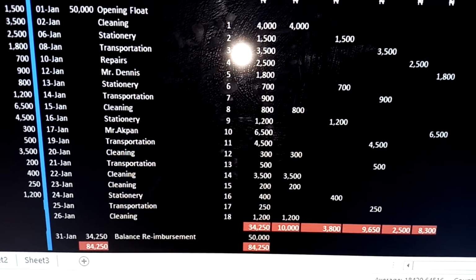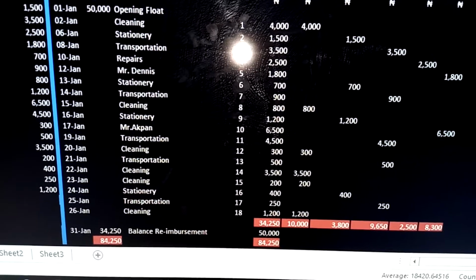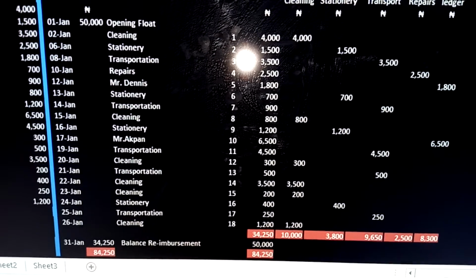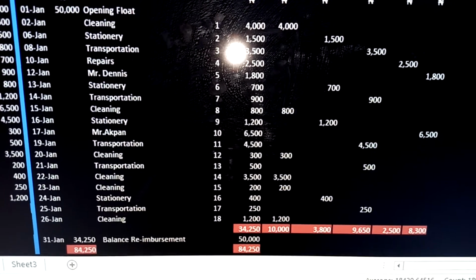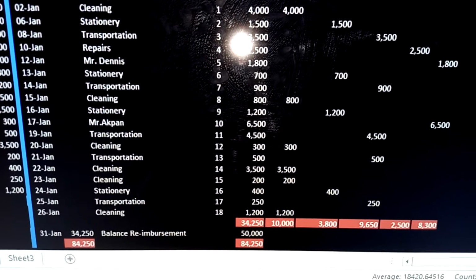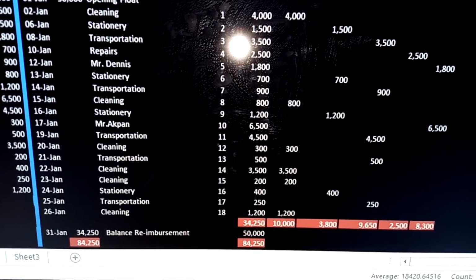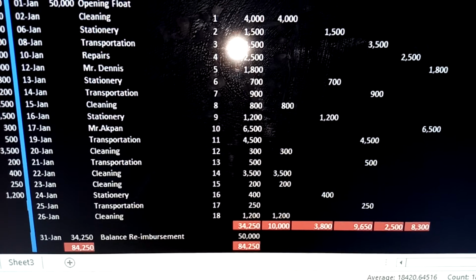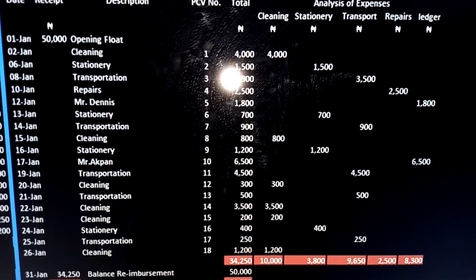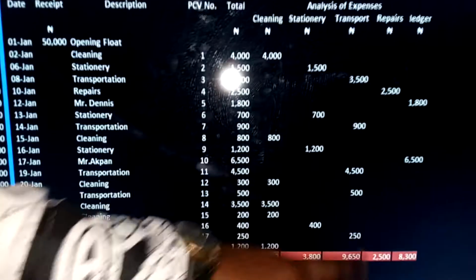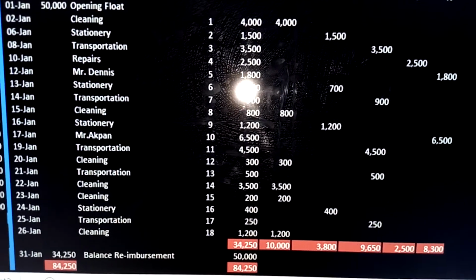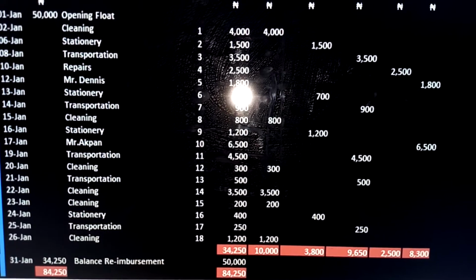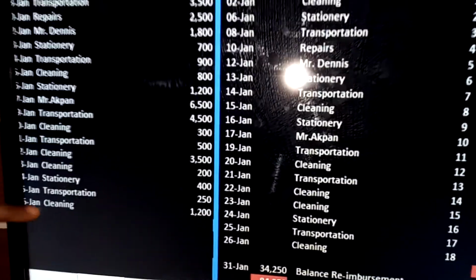And then on the 24th, we have stationery. That's PCV number 16. So we have total column there 400, then go straight to stationery 400. On the 25th we have transportation, PCV number 17, that's 250. Then go straight on that transport 250 here. Now on the 26th, which is the last item there, cleaning is 1,200. That's the question here. On the 26th, cleaning 1,200.